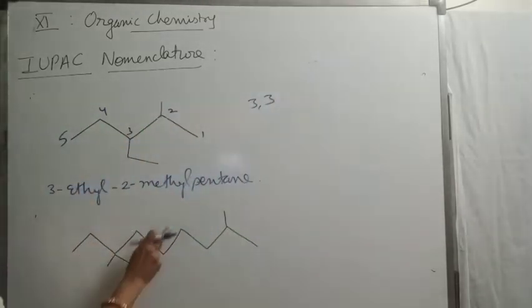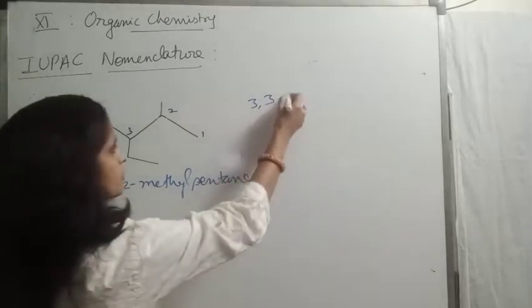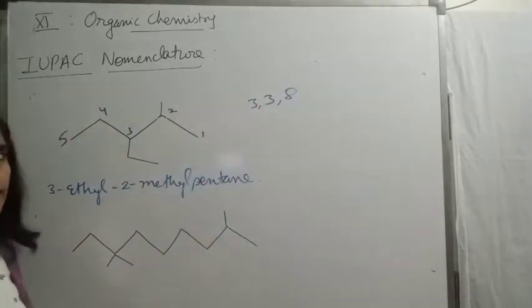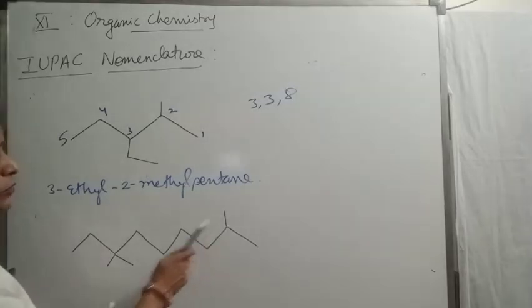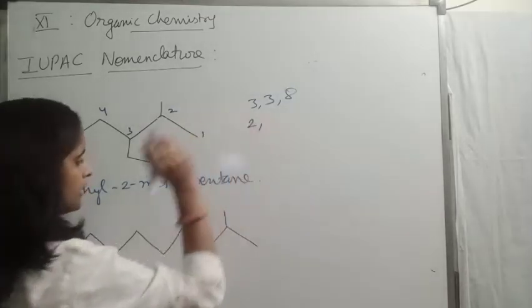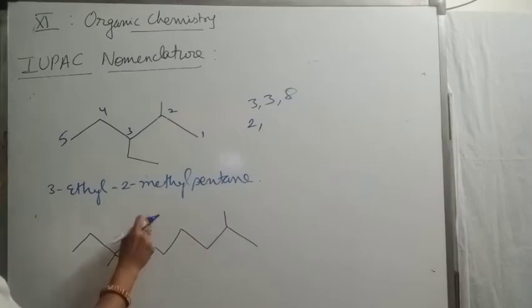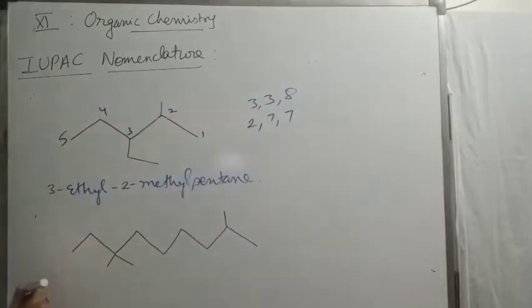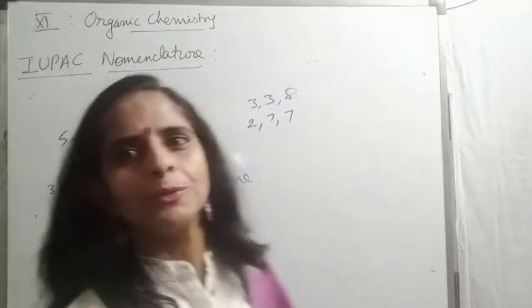Then 4, 5, 6, 7, 8. The next substituent is coming at 8th position. Now select the right side. 1, 2. Then 3, 4, 5, 6, 7. 7, 7. Written? Now what to do?